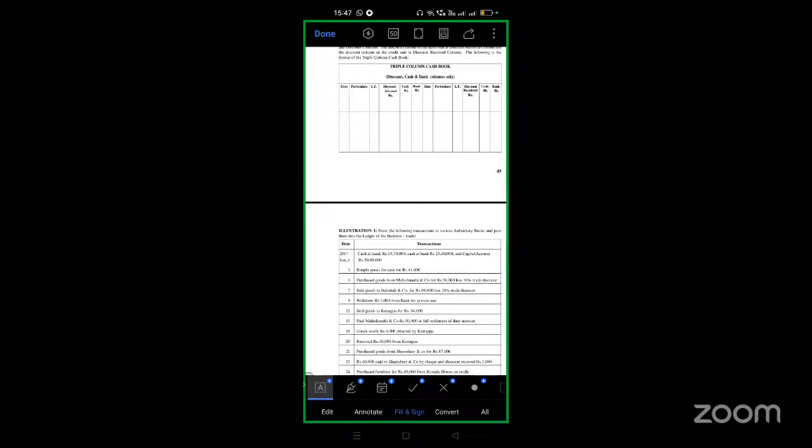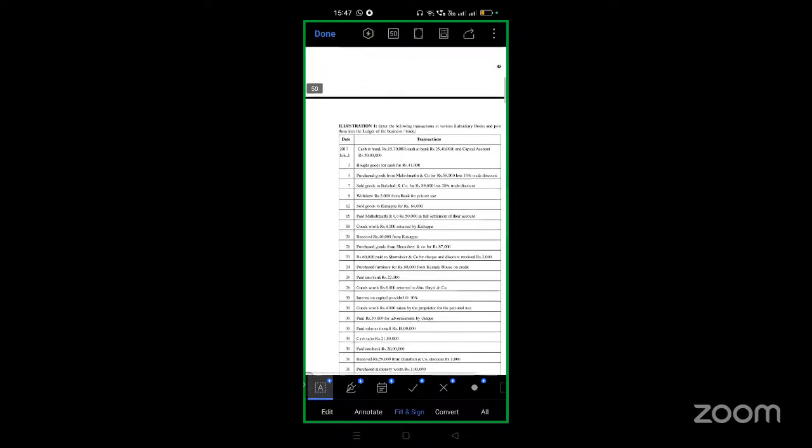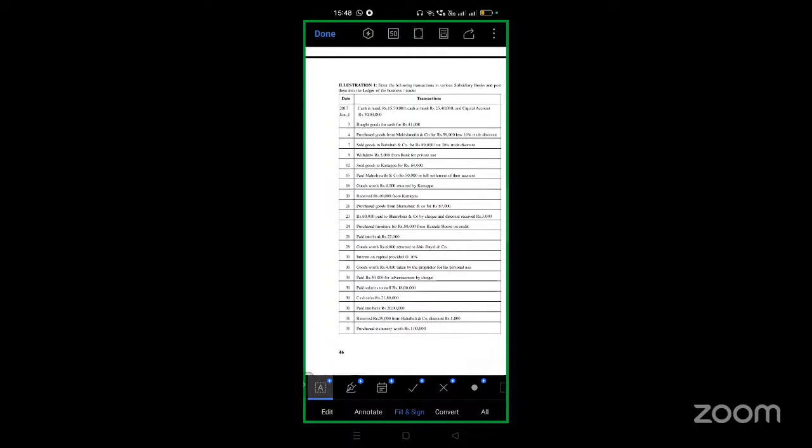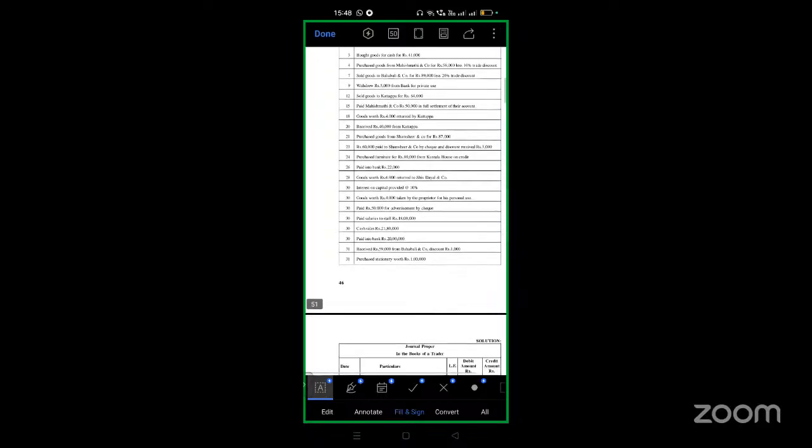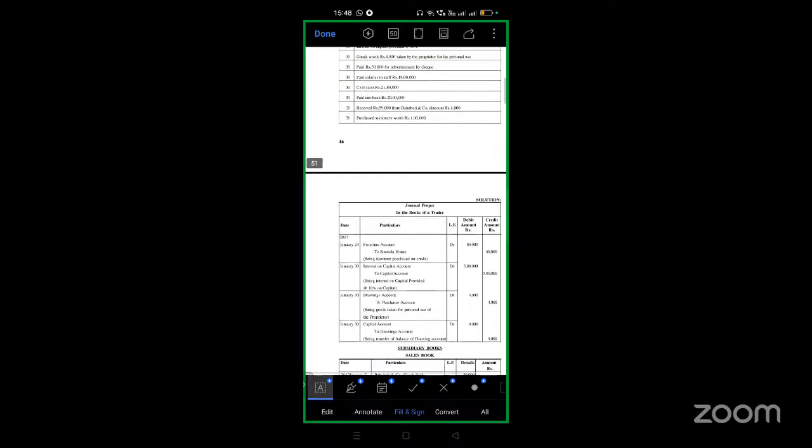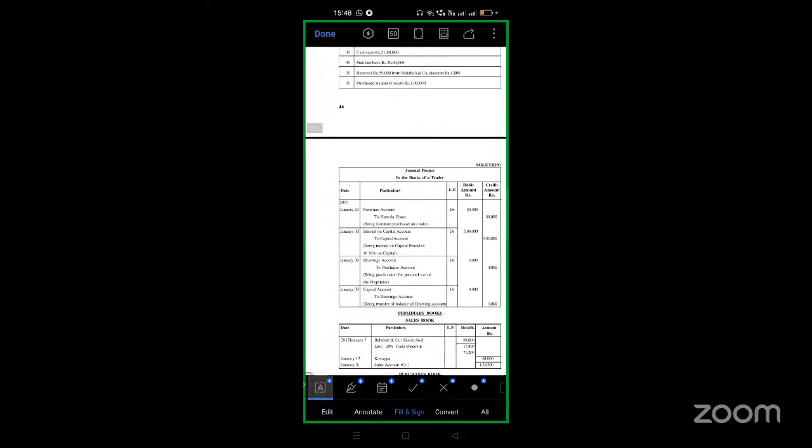So here they are asking us to prepare subsidiary books. They have given one question to us. Let's look at that. Cash in hand, cash at bank, capital account, bought goods for cash. So we can prepare the cash account, purchase account, as well as sales account. They have already prepared the journal proper, where we can't even write, because furniture is an asset, we cannot write it in the purchase book. That too they purchased on credit basis.